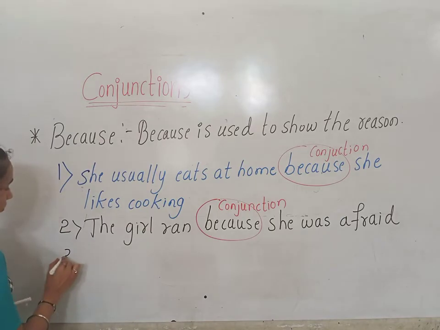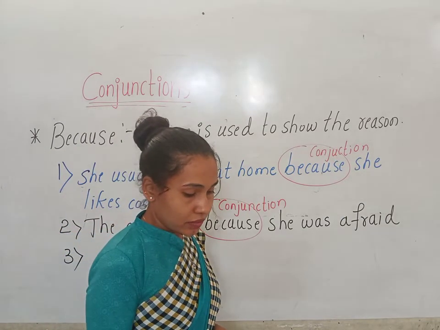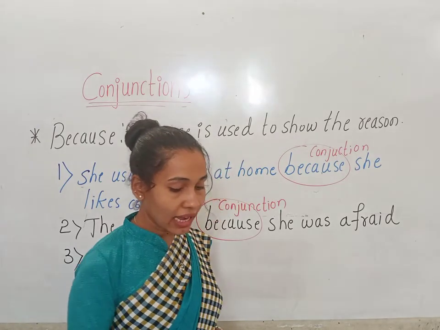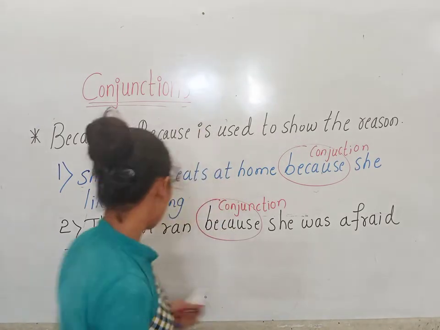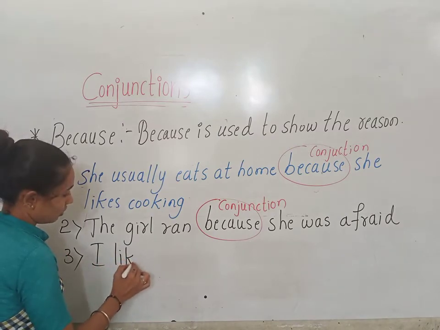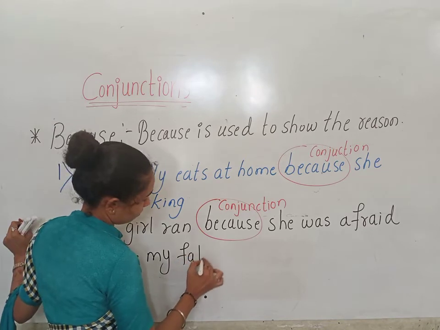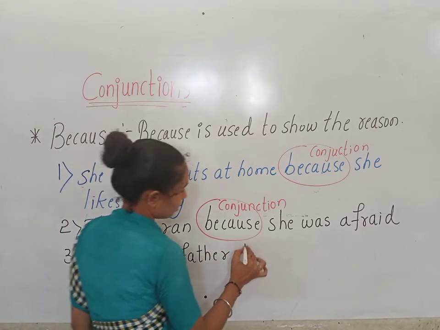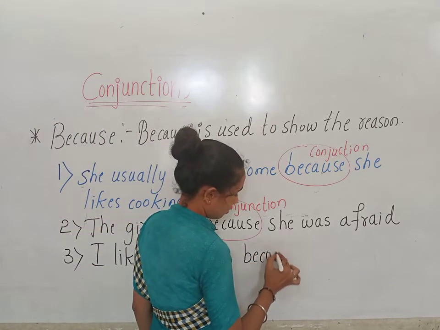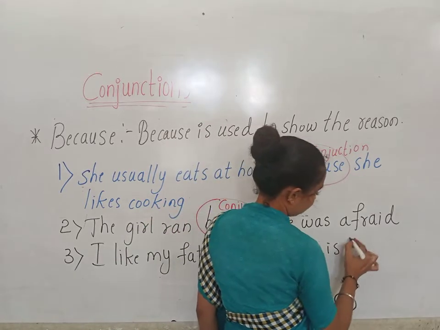Third one. I like my father because he is honest.